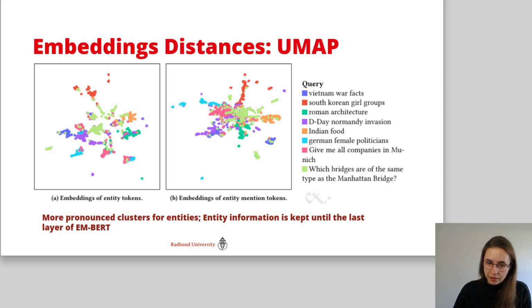We see that on the left, these mentions cluster together much more coherently than on the right, where this is much less coherent. So we can see with this that the entity information of these embeddings is kept until the last layer of the BERT model.